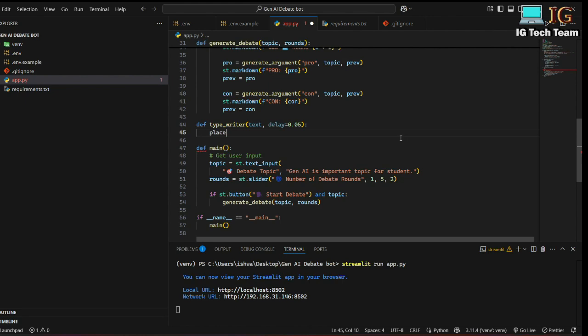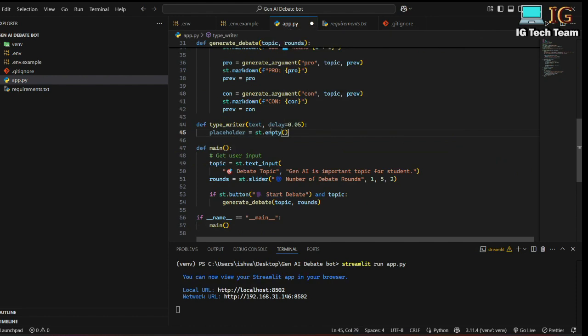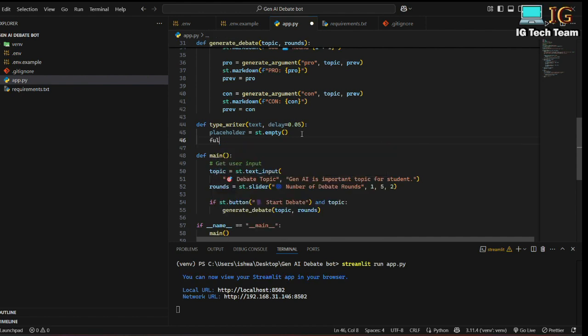Now I have to initialize the placeholder. I can write placeholder equals str_empty. That means this is the empty value in this placeholder, and suppose full text equals this is empty. So this placeholder and full text both are empty initially.